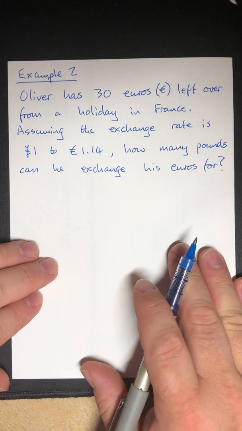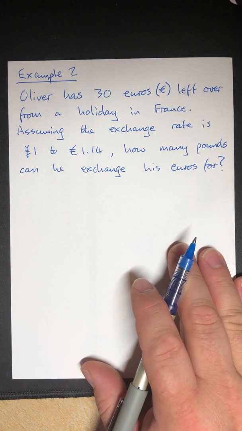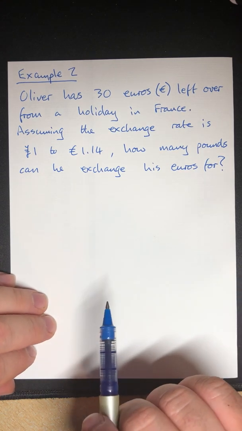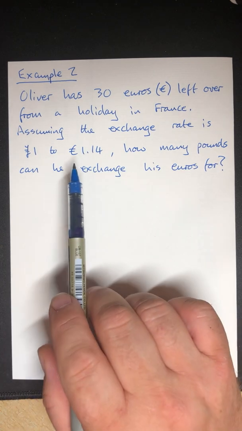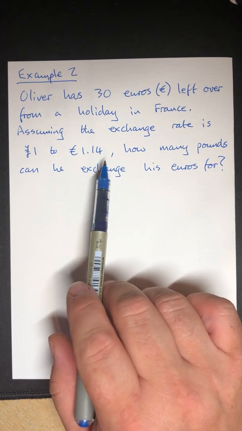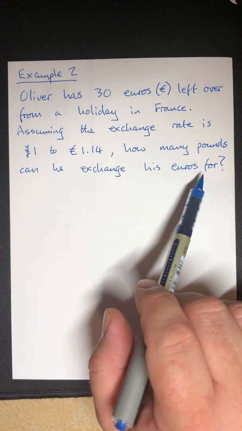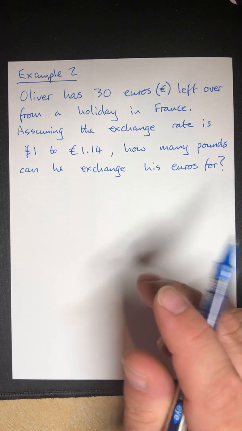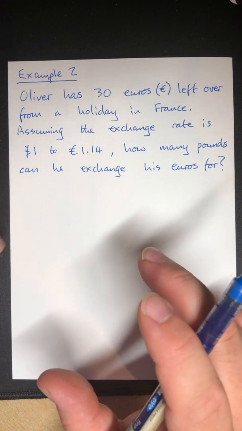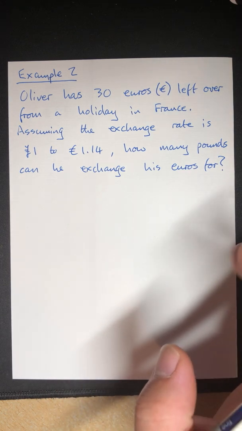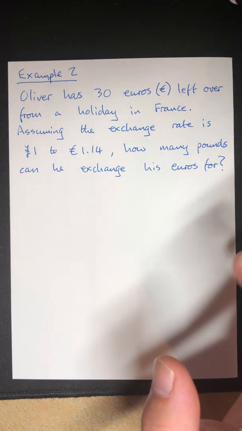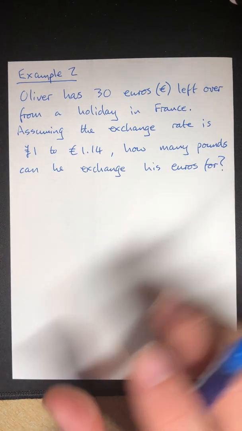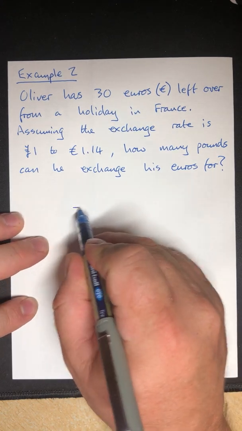Still direct proportion. So we can see that Oliver has 30 euros left over from a holiday in France, assuming the exchange rate is £1 to €1.14, how many pounds can he exchange his euros for? Once again, this is a direct proportion question. That means one is directly linked to the other. So if one value goes up, the other value also goes up. If one value goes down, the other value will also go down. That's directly linked. Let's go with our table again then.